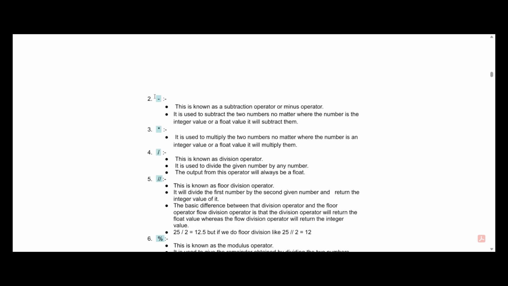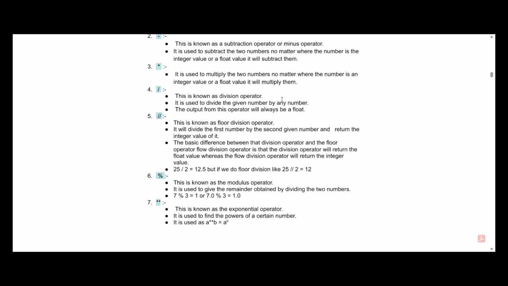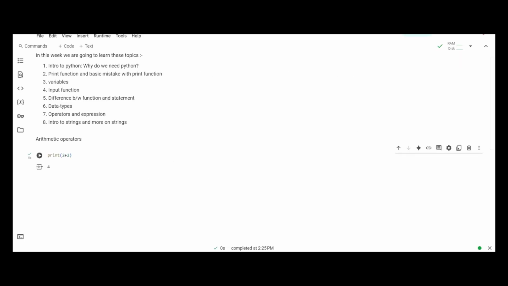Now after that we have the minus operator. This is used to subtract two numbers, and similarly we have the multiplication operator. It is again used to multiply two numbers, and the symbol used to represent it is basically the asterisk symbol. Now after the multiplication operator we have the division operator, which is basically used to divide the given number by any number. The output from this operator is always going to be a float number. Let's see this in our code editor also.